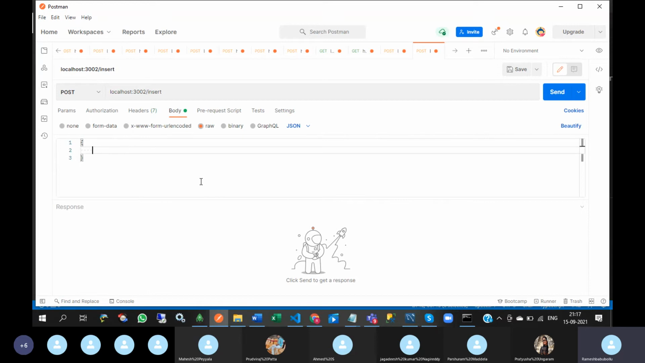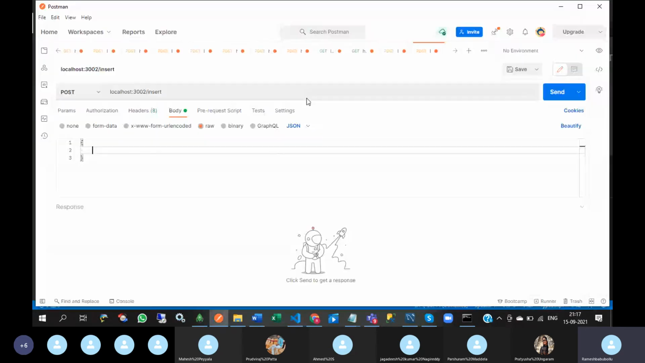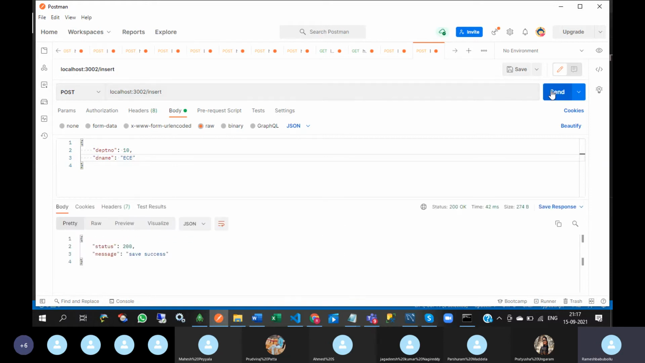Okay, remove this and here, what is this schema? DEPT number, dname. So DEPT number 10, dname ECE. Okay, click on send. So you are getting save success.